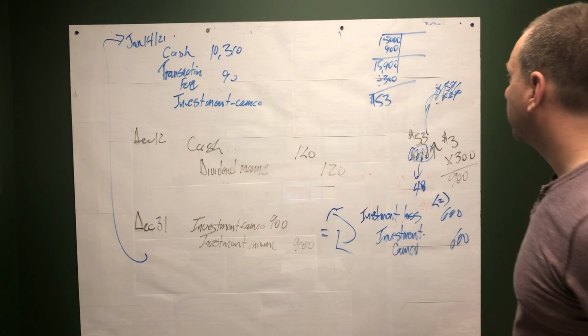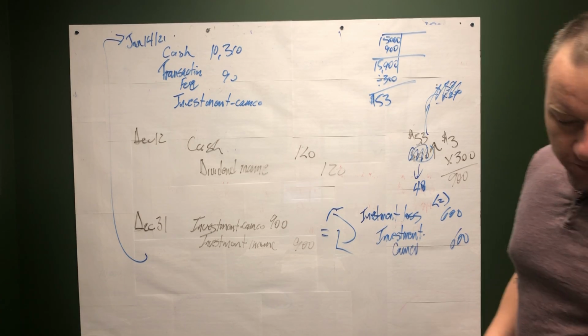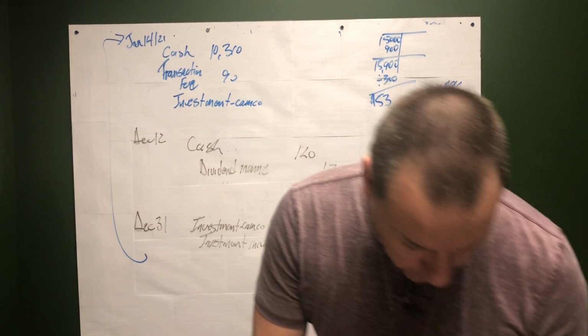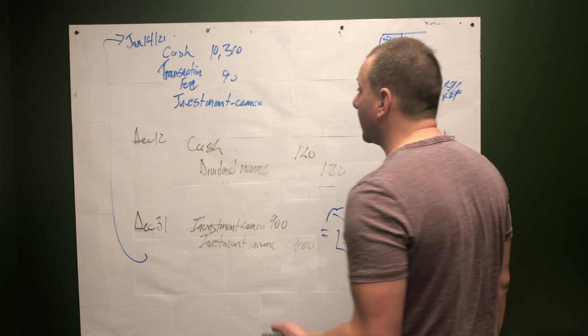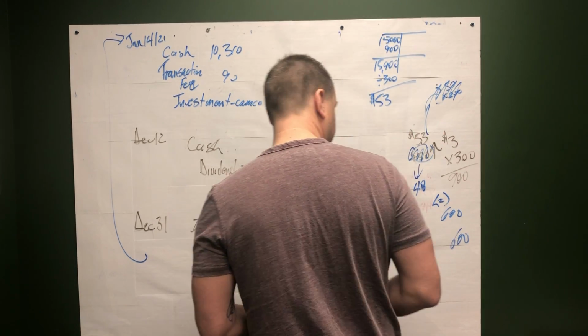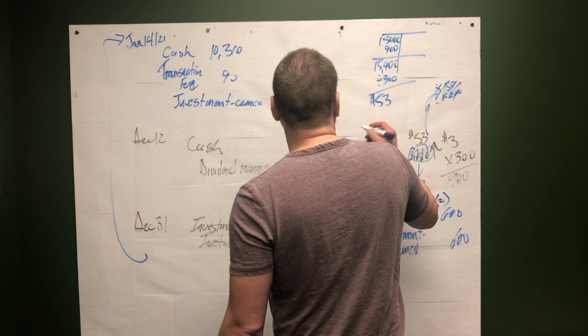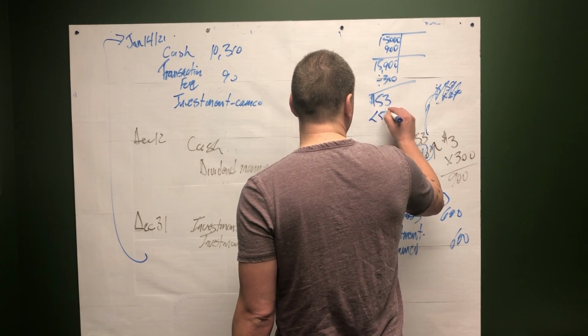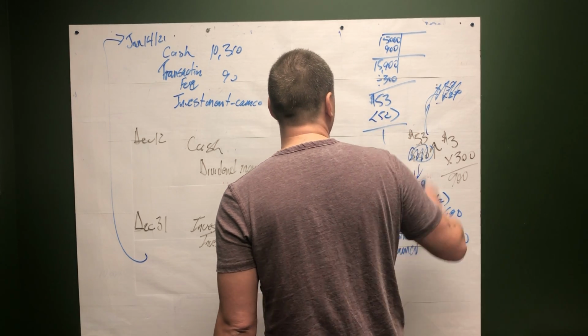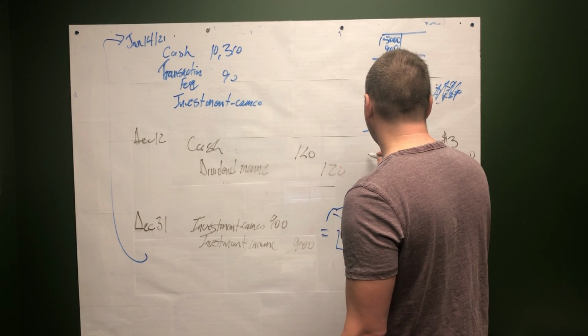Now, how much are we selling this for? We're only selling it for 52 bucks, so we're actually going to have a loss. If we sell for 52, we're going to have a dollar loss on those 200 shares that we own.